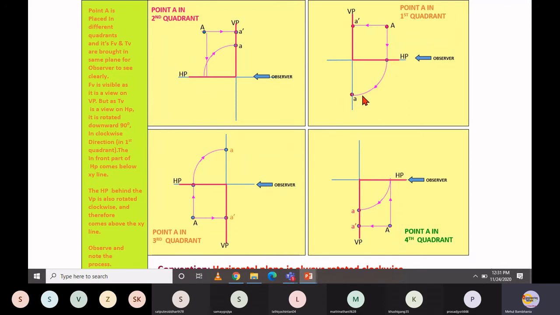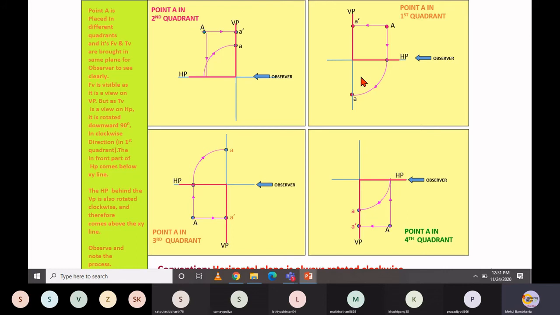Generally, based on these methods, we have names given for the projection. If you make your projection by putting the object in the first quadrant, then it is referred to as the first angle method. If you put your object in the third quadrant and get a projection, then it is referred to as the third angle method, right?